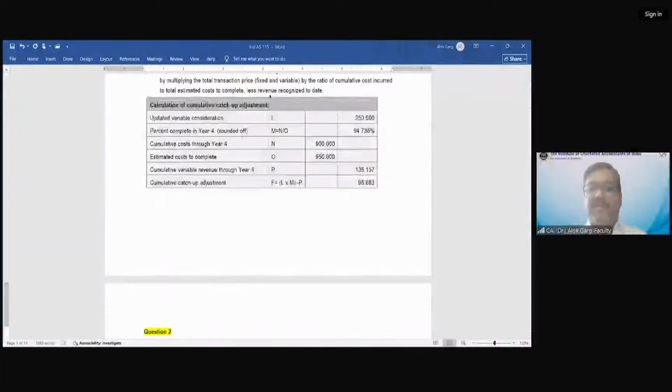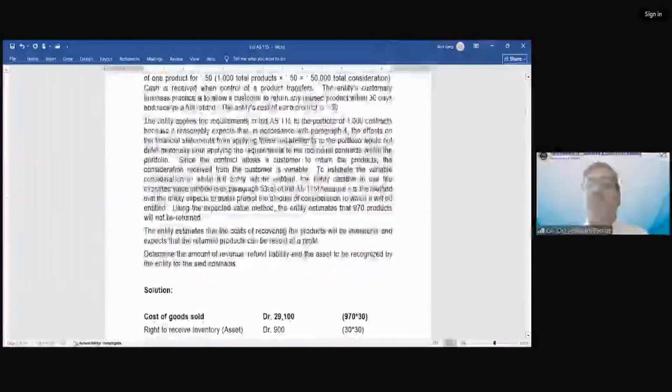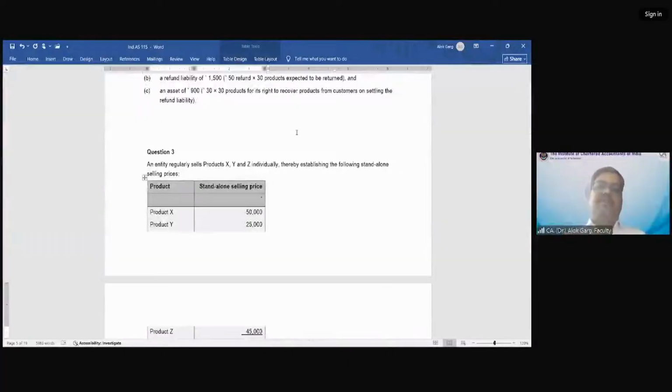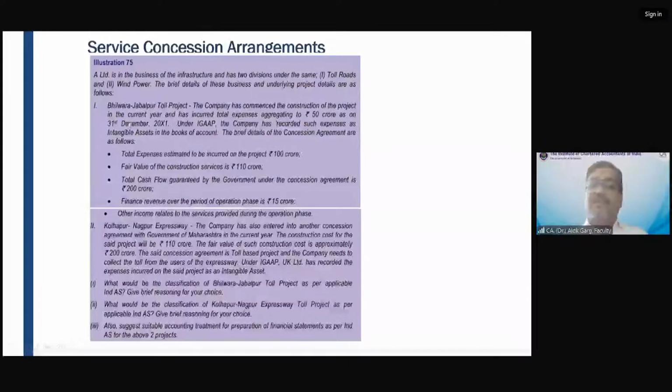Why revenue credited twice? So Abrikesh is asking, sir, in service concession arrangement, why is revenue credited twice? Okay, let's go to the question. In the first question, Bhilwara Jabalpur, what will this company get?